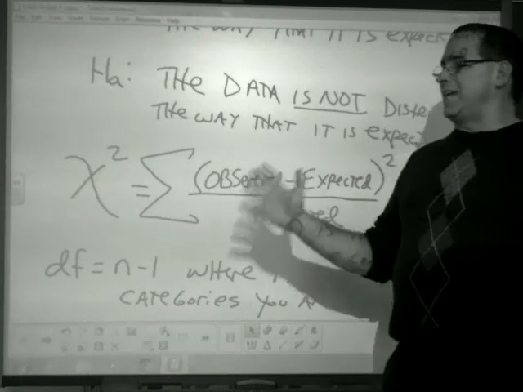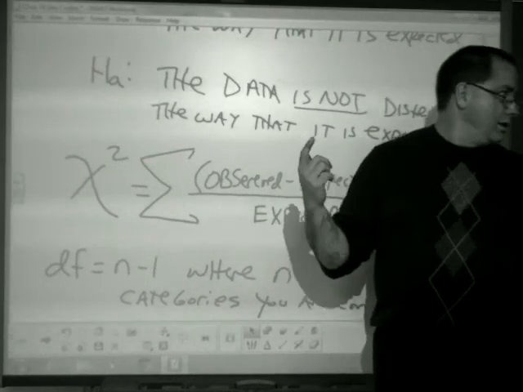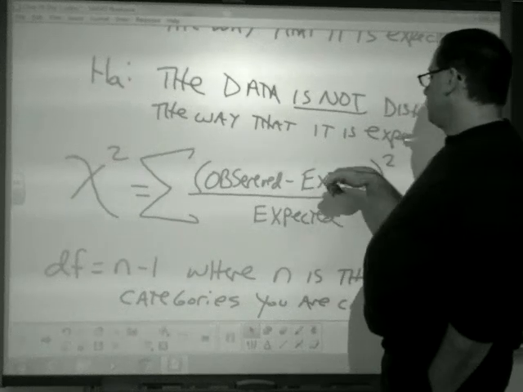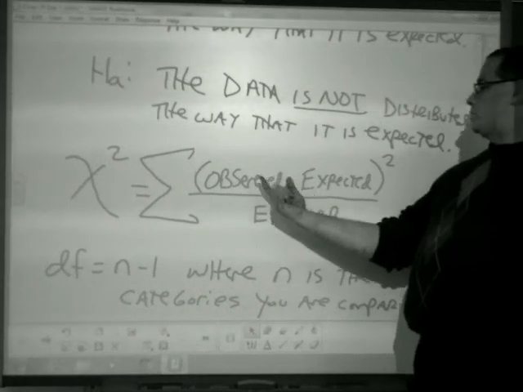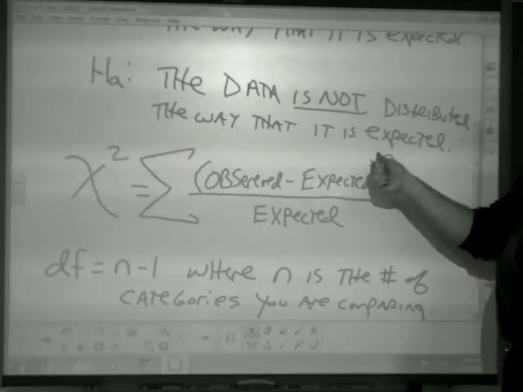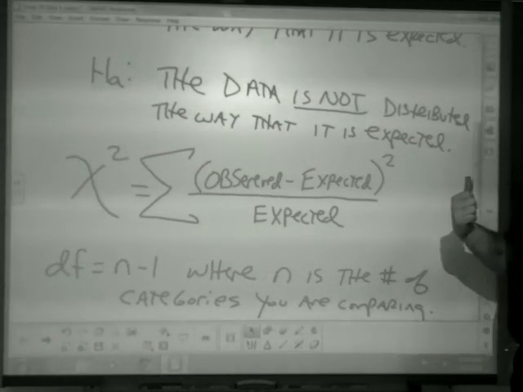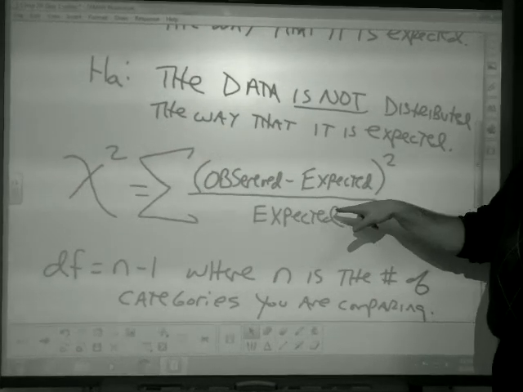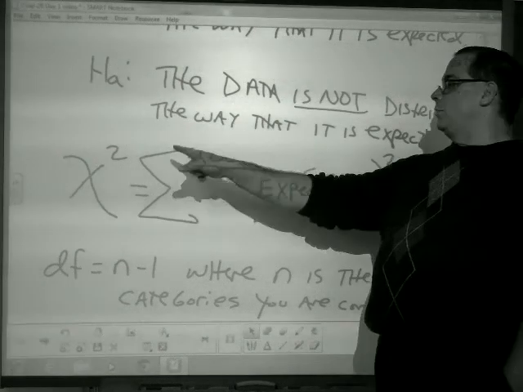It really is the same formula that you use in science around percent error. It's the difference between what we observe and what we expect to happen. But we take that value and square it so that we get all positive differences. Divide that by what we expect to happen and take each of those values and add them up.